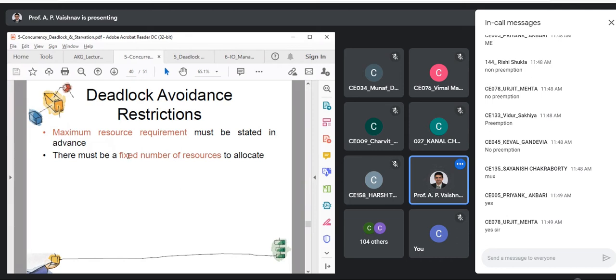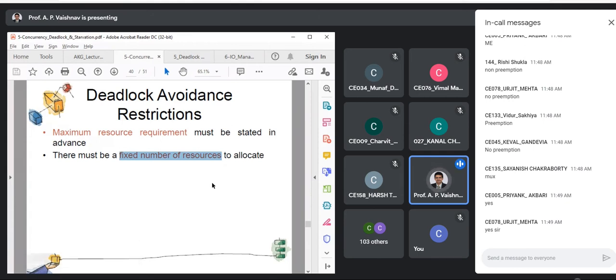Another is we are assuming that there is a fixed number of resources available, so you can't add a resource at runtime. Why are we going with this assumption? Because we are relying on the mathematics of calculation. You are maintaining the matrices and vectors initially, and they have to be pre-populated.